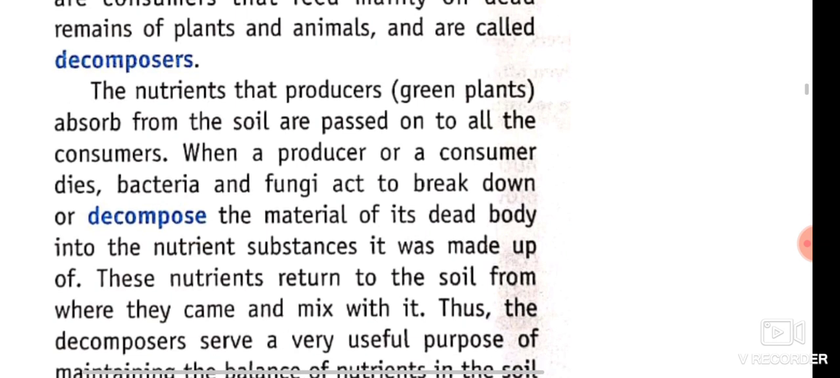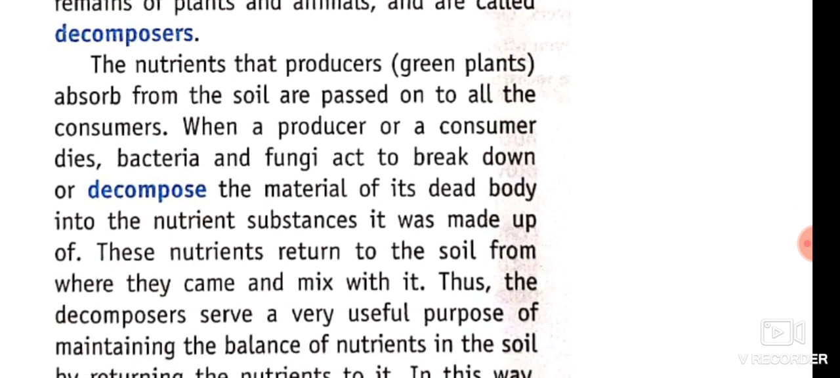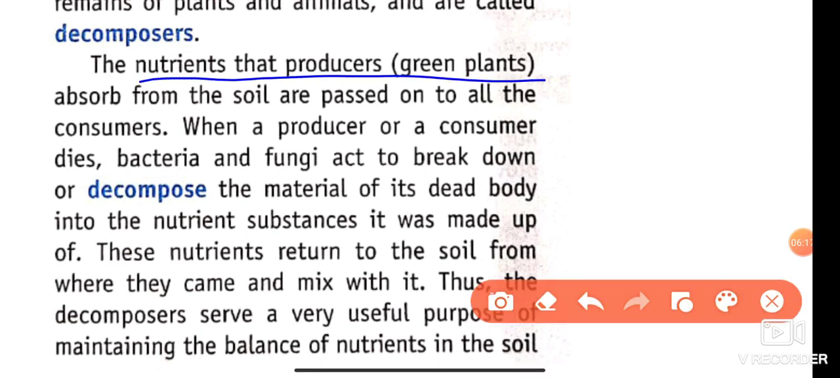Next, the nutrients that producers or green plants absorb from the soil are passed on to all consumers, because plants store these nutrients as food. The herbivores get the nutrients from that food, and the carnivores who eat the herbivores get their nutrients passed on to them. When the producer or consumer dies, bacteria and fungi break down and decompose the material of the dead body into the nutrient substances it was made up of.